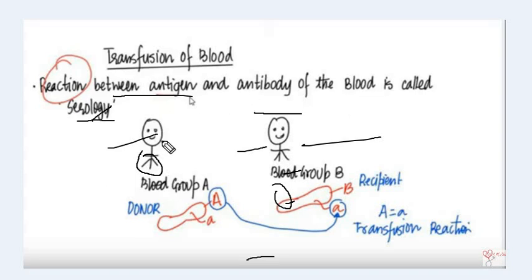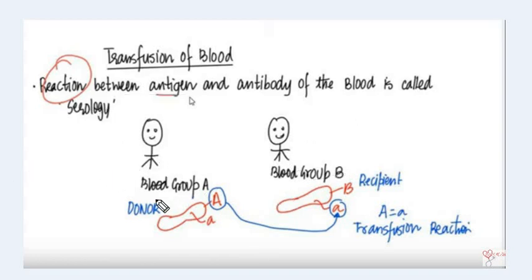Suppose this is you and this is your friend. Your friend is in a sad mood because he is injured, and you are the donor. You want to donate your blood to your friend. Now, suppose your blood group is A and your friend's blood group is B. Then, according to Wiener's law, what happens?